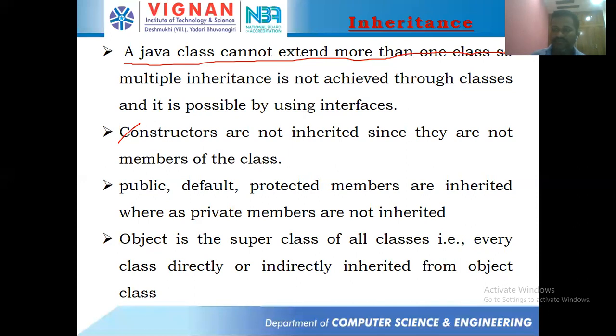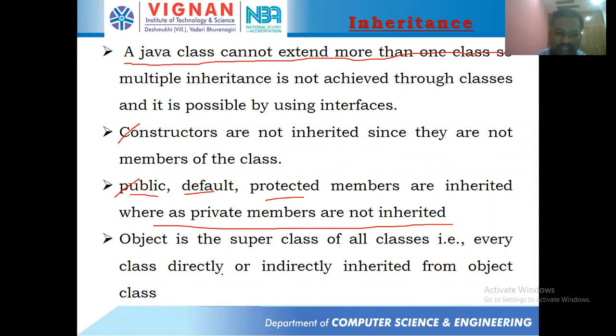Methods will come. Any method, okay. Fine. The next thing is that public, default and protected members are inherited. If you take public members, or default, or protected, all those members are going to be inherited, whereas private members are not going to be inherited. Inside class A, if you take a private member, private int x, then that private member cannot be inherited into the child class.